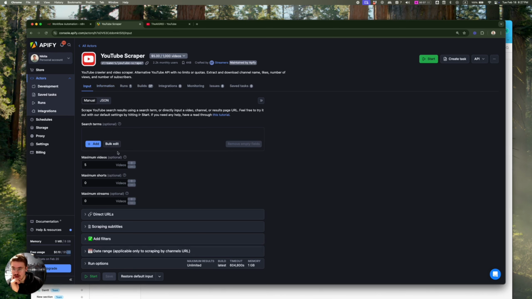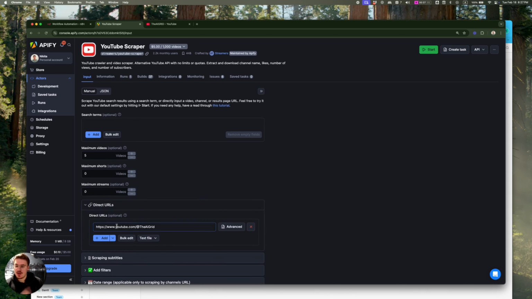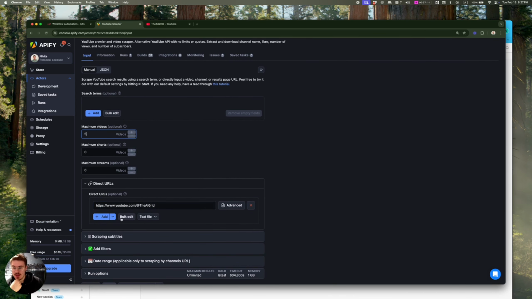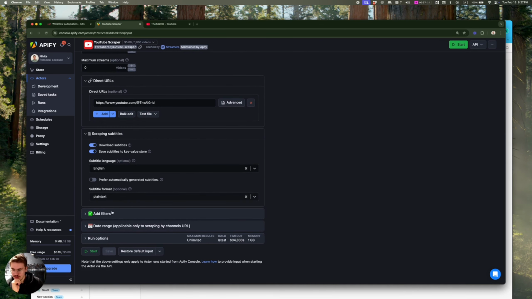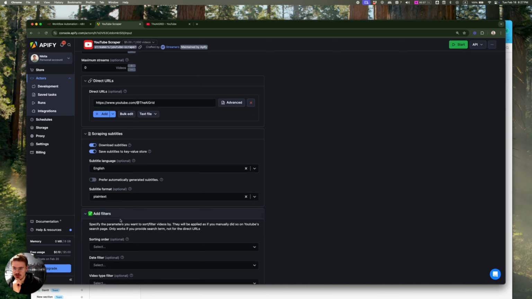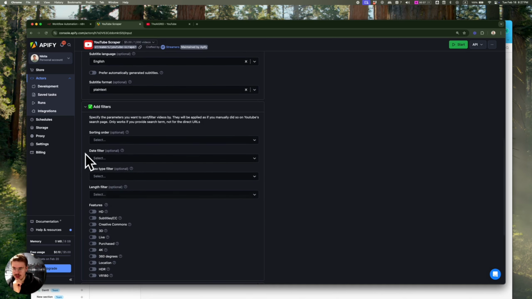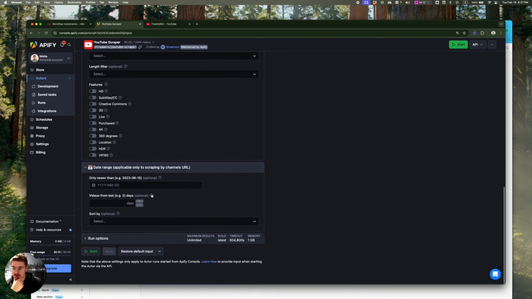And then once you open it up, you will be able to paste the ID or the URL to this YouTube channel that you want to scrape, choose how many videos you want to scrape, and then click download subtitles, which is going to download the transcript of the video. We can even apply the date range. We can even apply some filters like video type filter, length filter, which is also cool. Maybe you don't want to scrape videos under 4 minutes because they're too short. Yeah, and then you just click start.